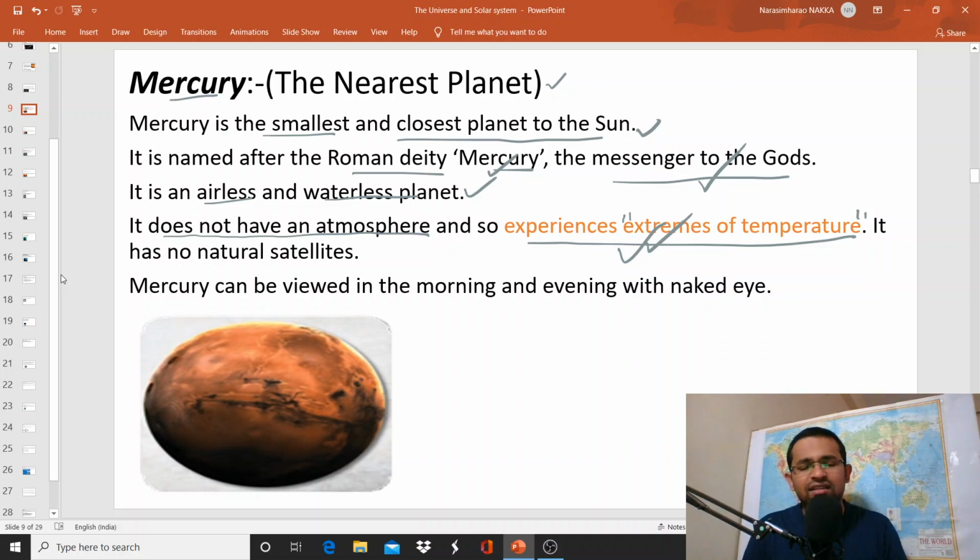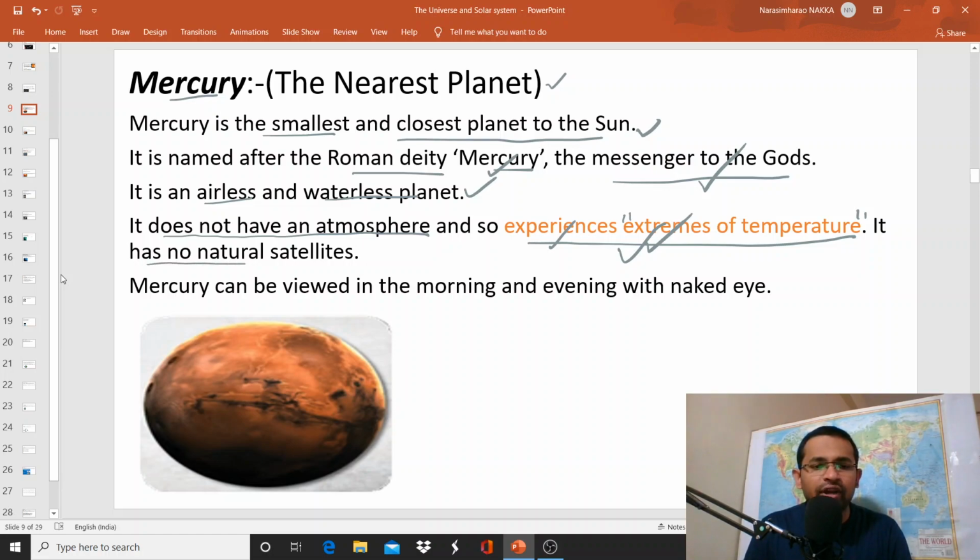For example, Earth has an atmosphere. You may have a question, what is atmosphere? Atmosphere means a blanket of air which covers the entire Earth's surface. The atmosphere plays a major role in moderating the temperatures on the Earth's surface. We will discuss more comprehensively about atmosphere in our future classes. Because of the absence of atmosphere over Mercury, the temperatures are extreme, either cold or hot. There is no chance of moderate temperature.